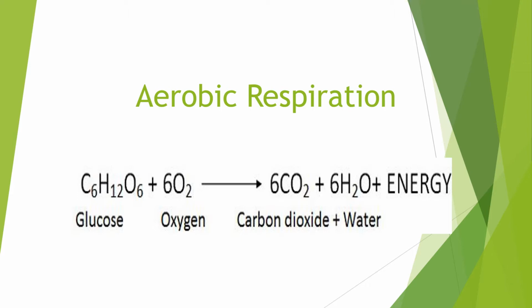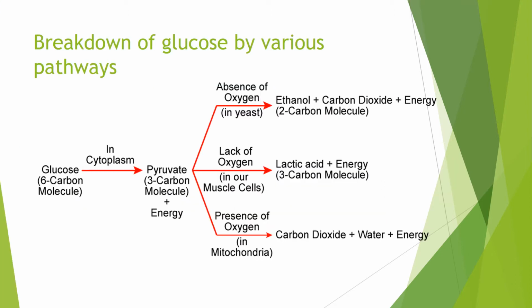Aerobic respiration, what exactly happens? Inside the cell, one molecule of glucose reacts with 6 molecules of oxygen and gives out 6 molecules of carbon dioxide and 6 molecules of water, plus energy is released, and this energy is utilized by the cell for various processes or activities.